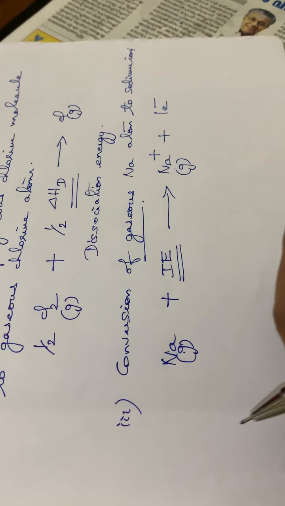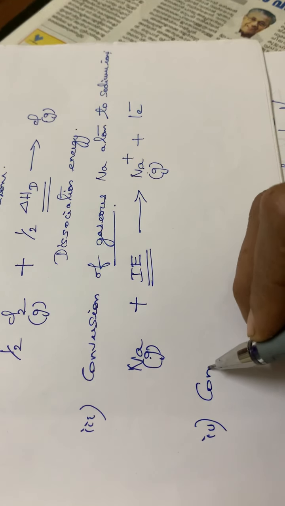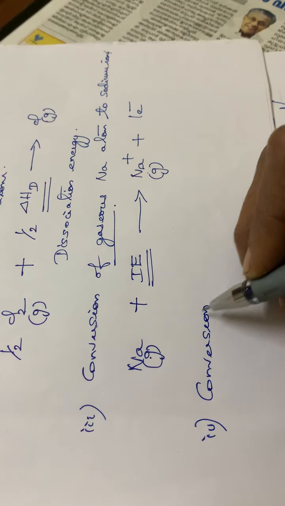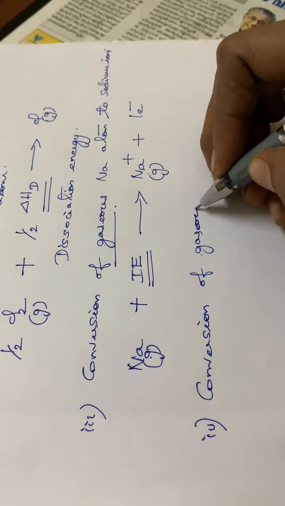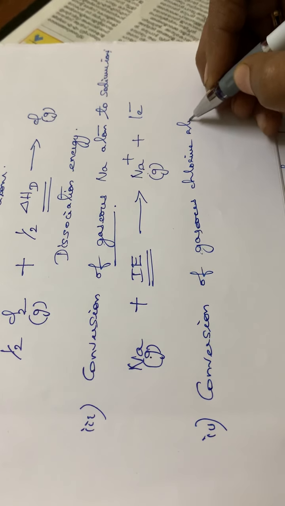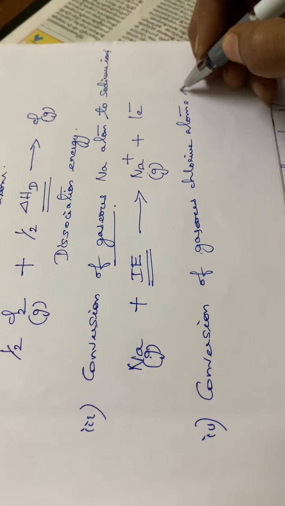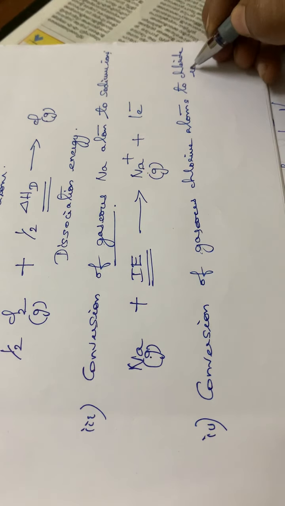And the last step, that is the conversion of gaseous chlorine atom to chloride ion. Chloride ion means Cl-, isn't it?